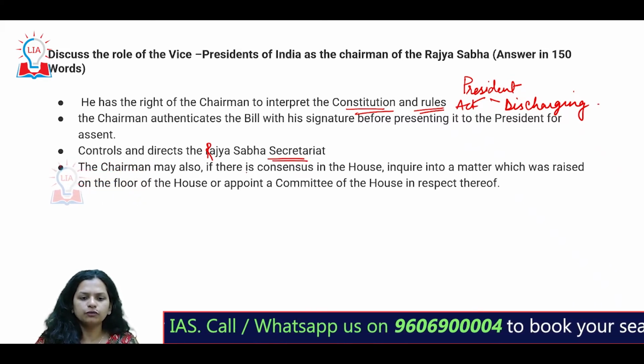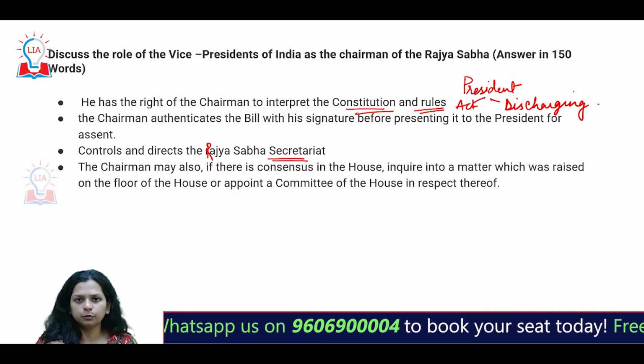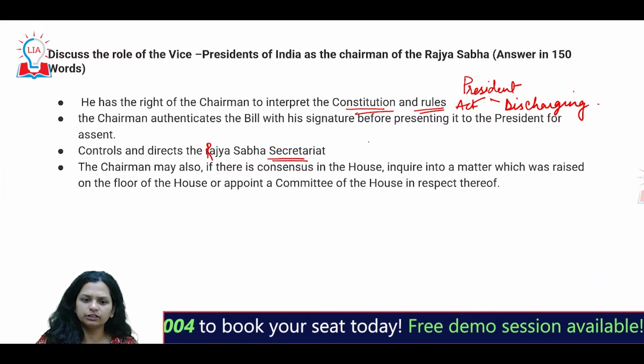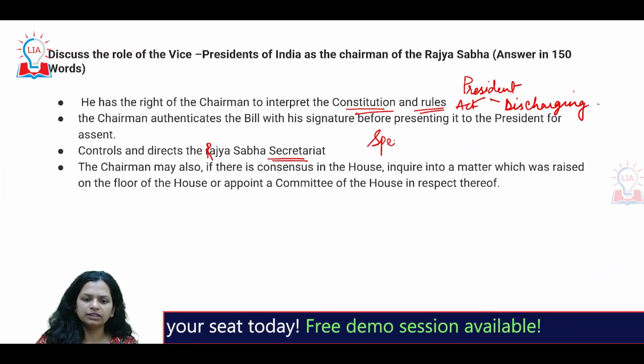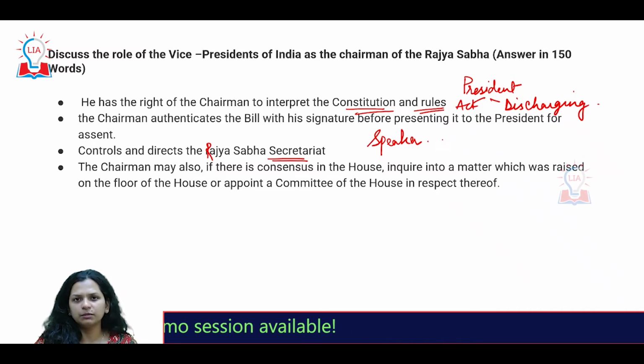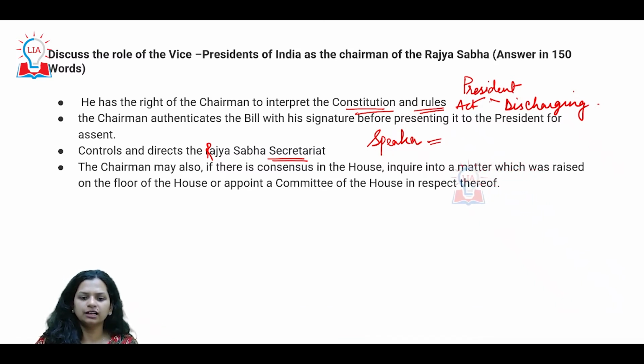So a lot of these pointers indicate that you can mention a statement that he is a presiding officer like the speaker, but does not enjoy as many powers as the speaker, okay. So that can be a point of comparison, and again add an element. He is someone who should be well aware of the duties that a president has to abide by, including protection of the constitution.